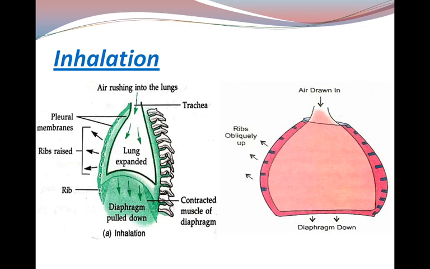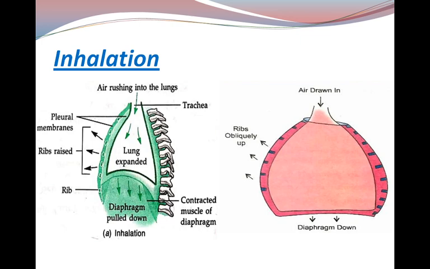You are watching in the green diagram as well as in the red diagram on your slide that this diaphragm during inhalation becomes flattened due to its contraction. As a result of this, the volume of the thoracic cavity or the chest cavity increases and the lungs present in this cavity expand.